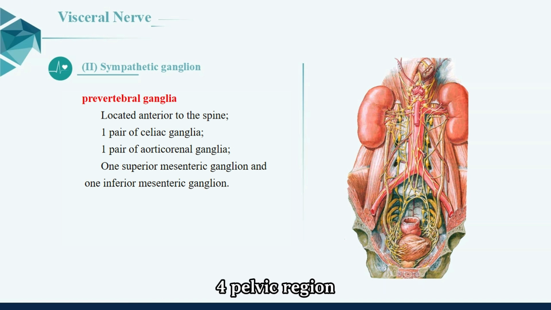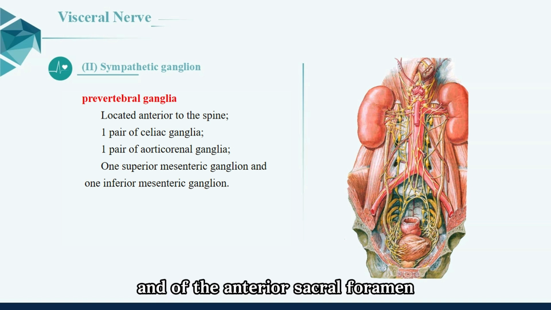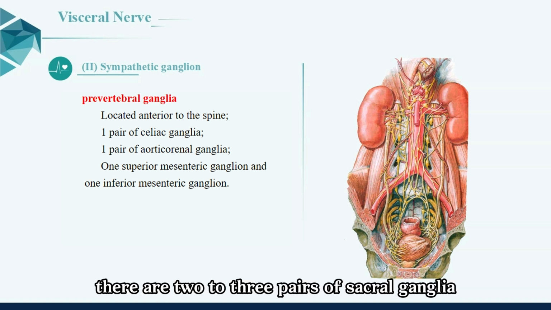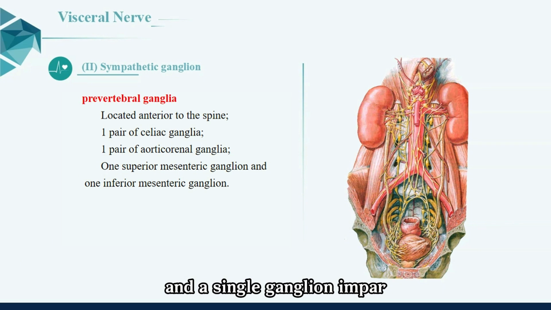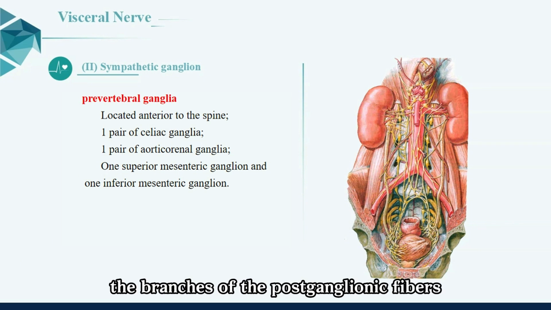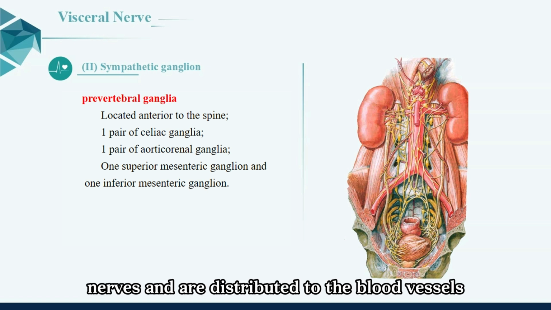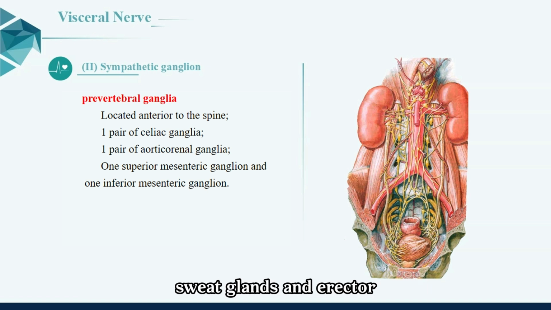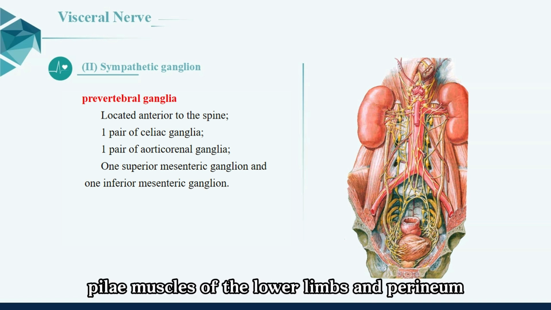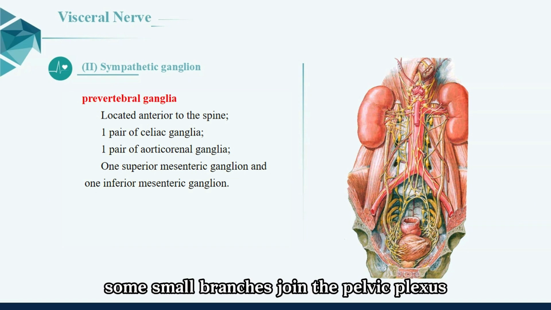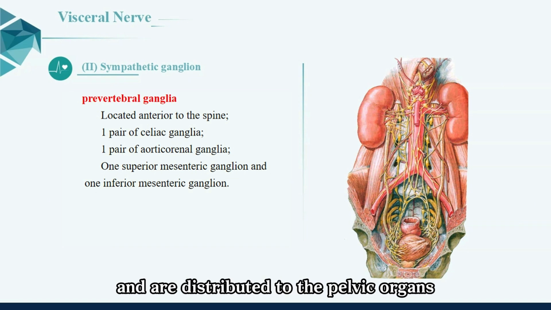4. Pelvic region. The pelvic sympathetic trunk is located in front of the sacrum and medial to the anterior sacral foramina. There are 2 to 3 pairs of sacral ganglia and a single ganglion impar. The branches of the postganglionic fibers connect to the sacral and coccygeal nerves and are distributed to the blood vessels, sweat glands, and erector pili muscles of the lower limbs and perineum. Some small branches join the pelvic plexus and are distributed to the pelvic organs.